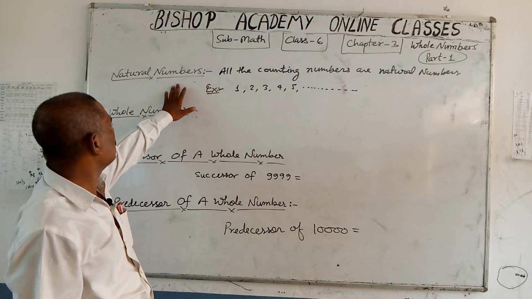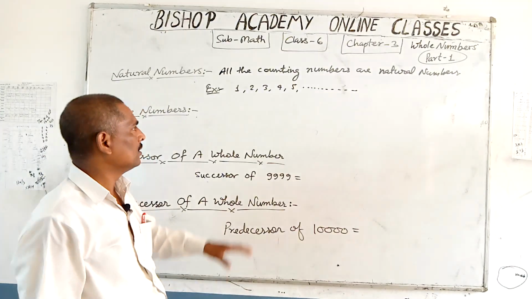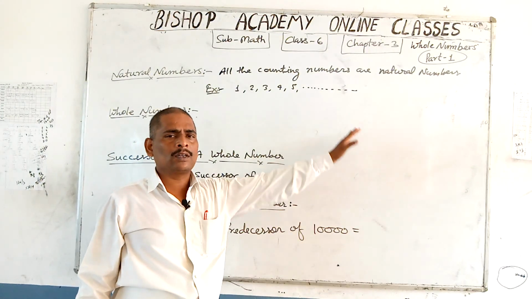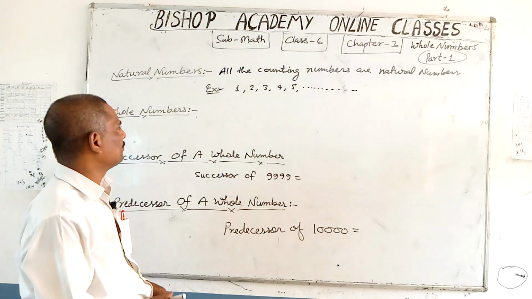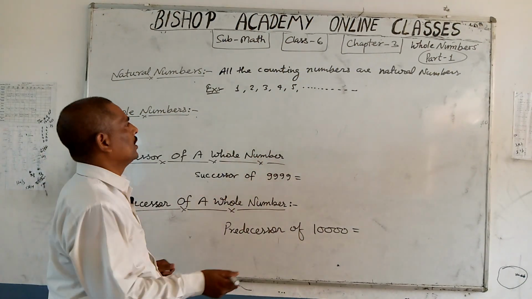So clearly you understood all the counting numbers are natural numbers. For example, 1, 2, 3, 4, 5, etc., up to infinite. Here you can understand the smallest natural number is 1.